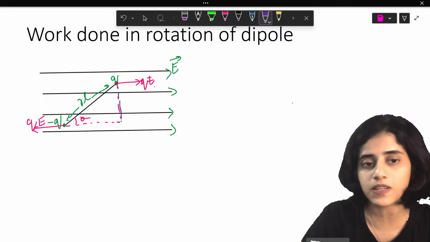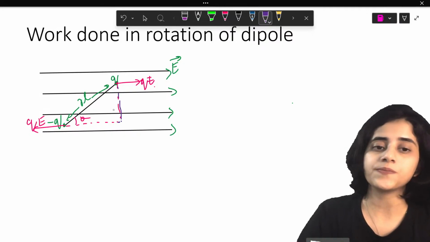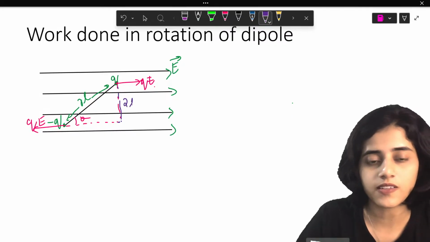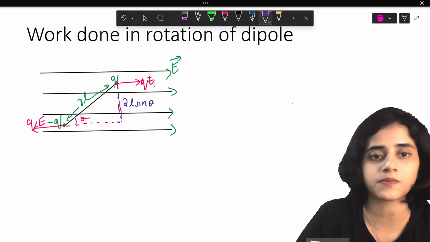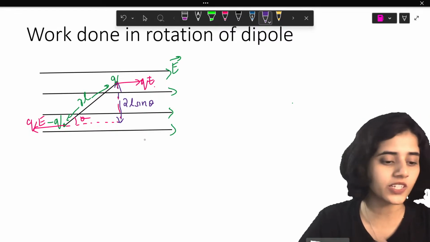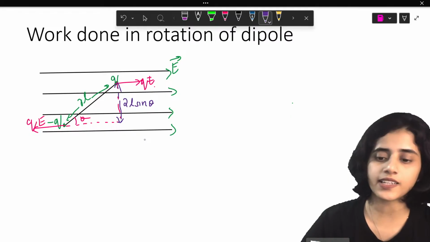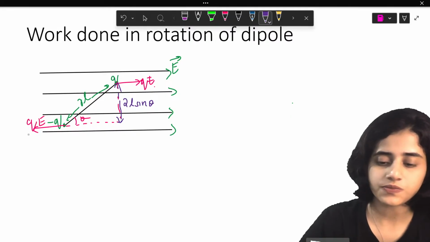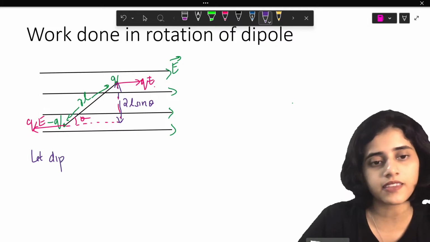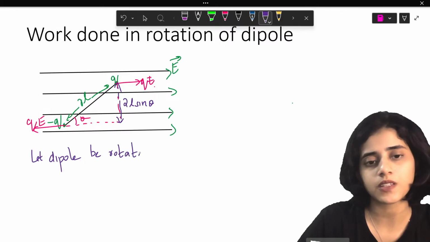Sine theta will be this side by 2L. Rearranging, this side will be 2L sine theta. Is the figure clear to all of you? Now, let the dipole be rotated by an angle.